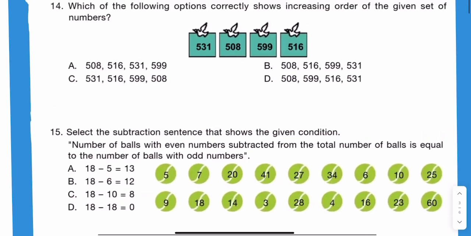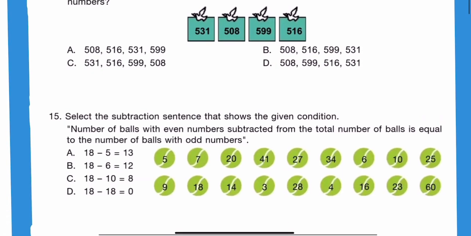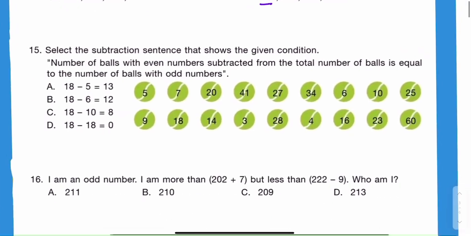14. Which of the following options correctly shows increasing order of the given set of numbers? Okay, so this is the order and increasing. So smallest one is 508. So 508 in these three options. Then it is 516, 516, 516. Then it is 531. So 531. Okay, option A is the correct answer.